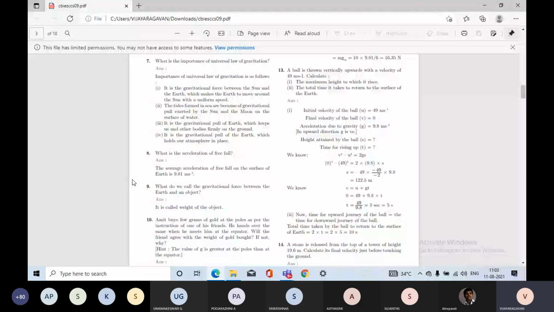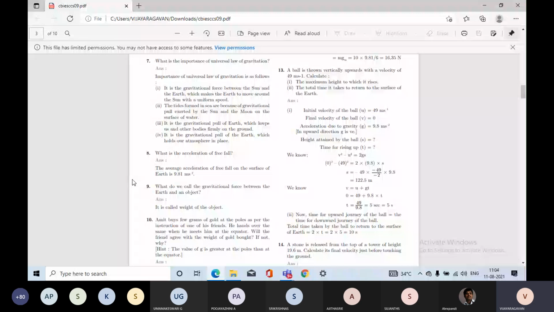So the final velocity is equal to 0 and the initial velocity is equal to 49. So 0 square minus 49 square is equal to 2 into 9.8 into s, because you want to find the distance here.